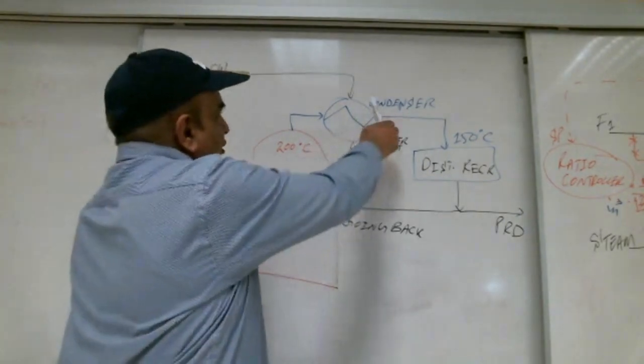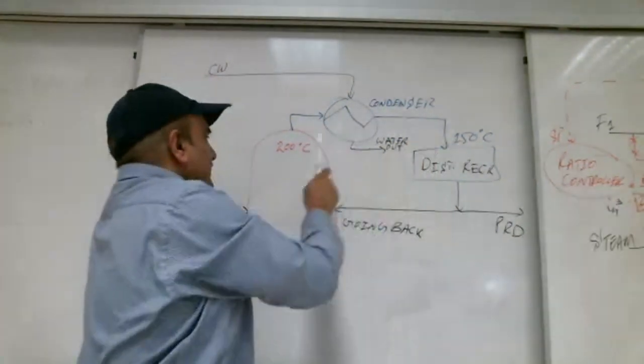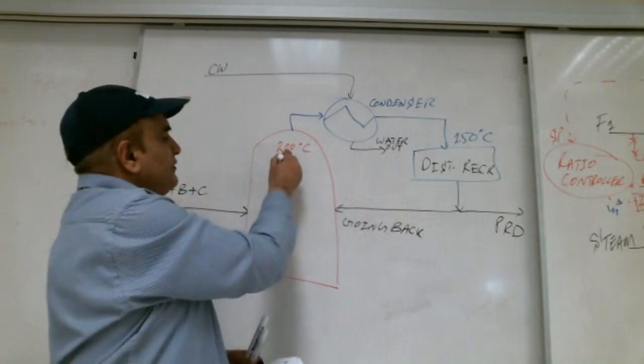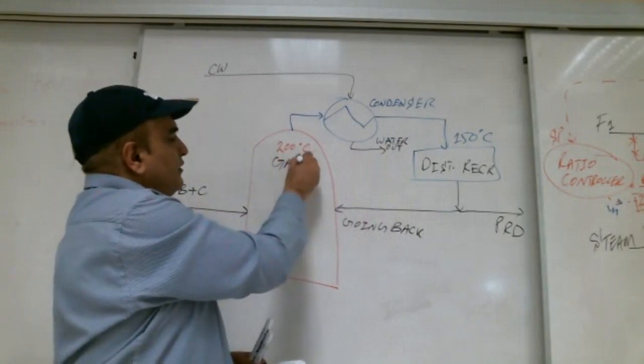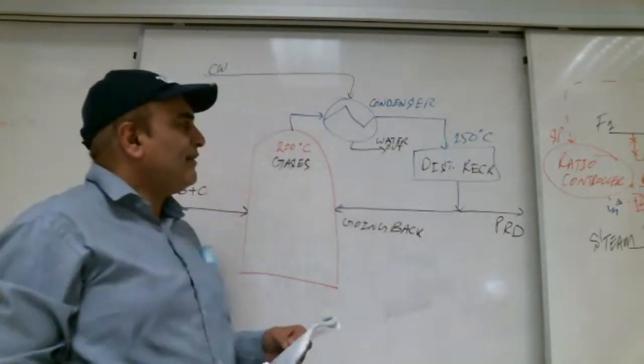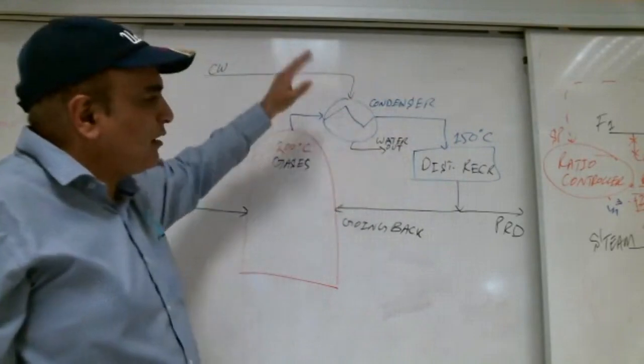Then we apply the cooler or condenser. It brings the temperature to 150. Here they are gases. So when they come here, they become liquid at 150 degrees centigrade. The cooling water is coming in and going out separately.